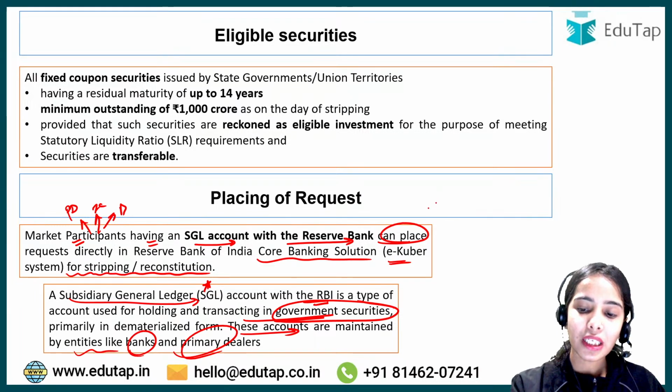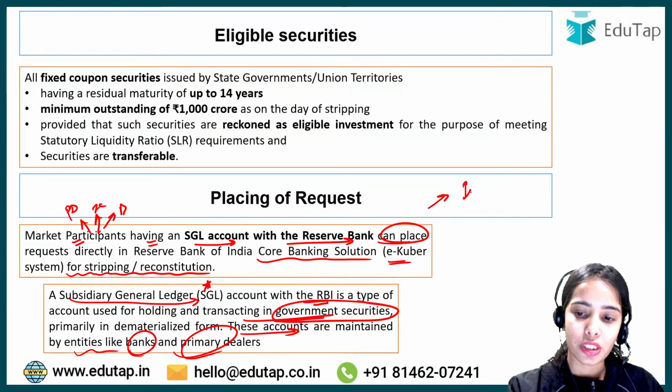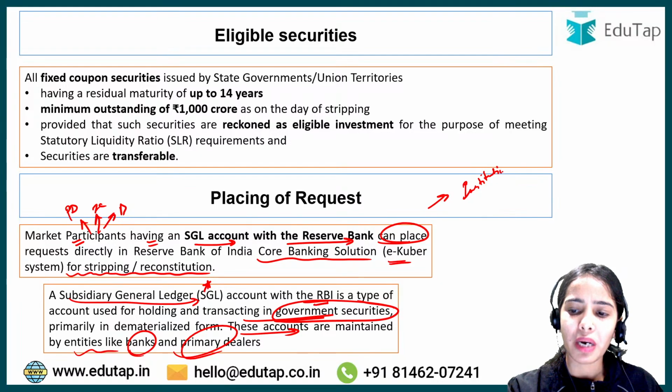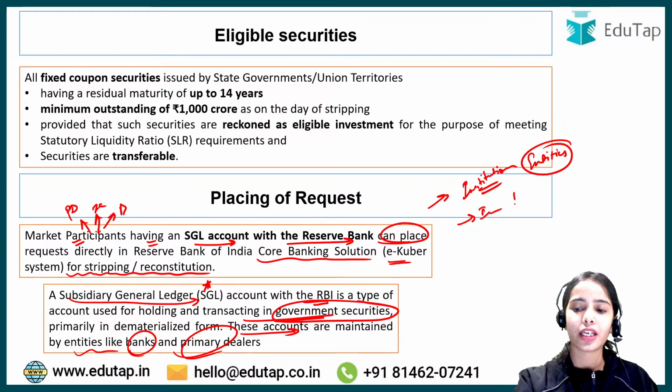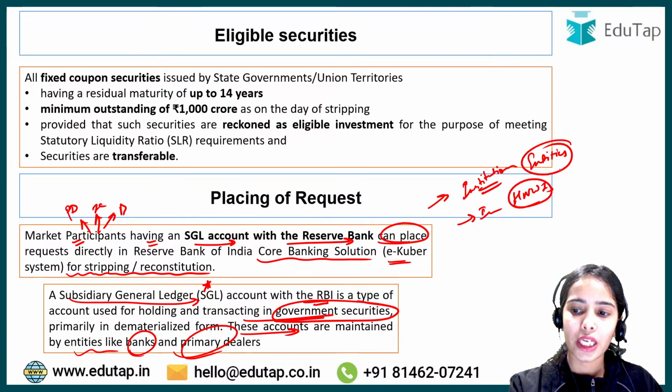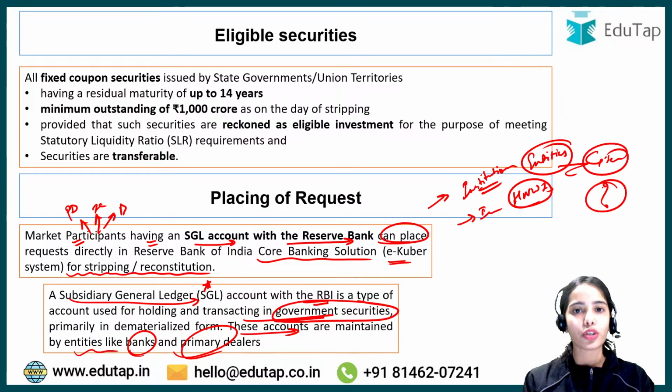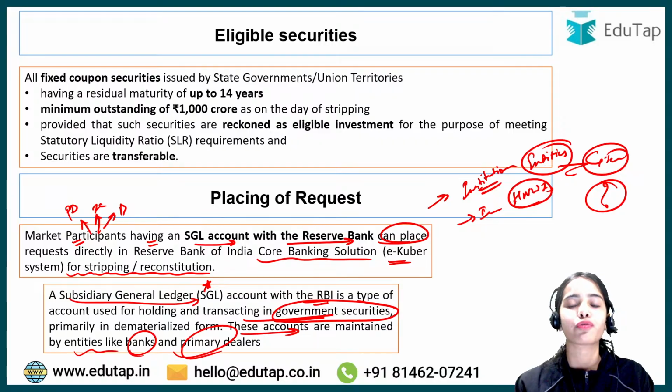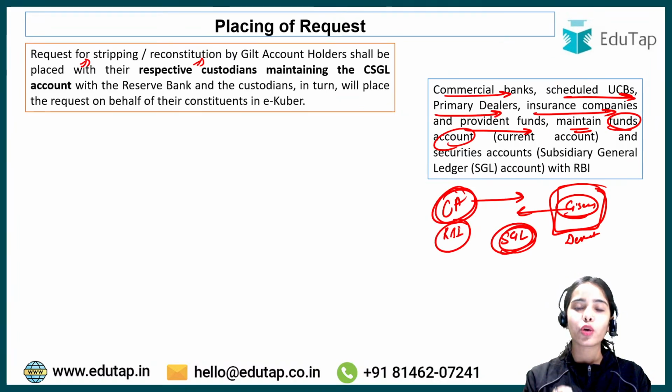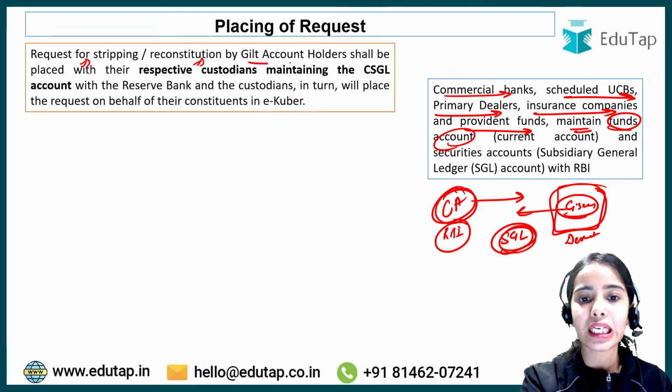or reconstitution. But what about the institutions that are not financial institutions, but are big entities in our country, or the individuals, like the high net worth individuals and such? They also invest in government securities. So can they do the stripping or reconstitution, or can they take the permission for stripping or reconstitution? So, request for stripping or reconstitution by gilt account holders.